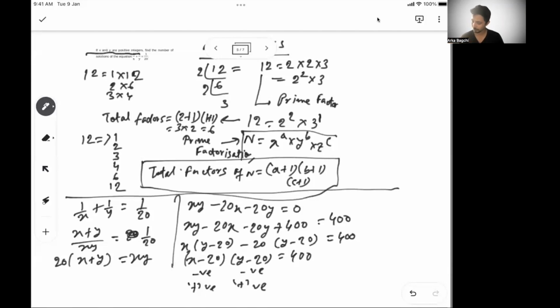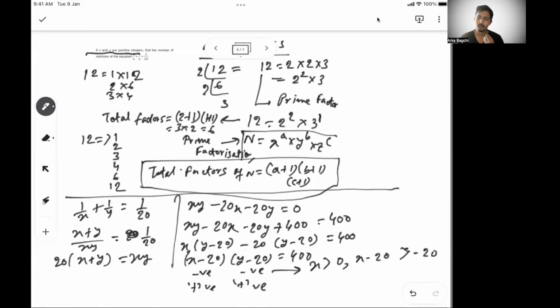So since x is greater than 0, x minus 20 will be more than minus 20, but negative. So it will fall between 0 and minus 20.